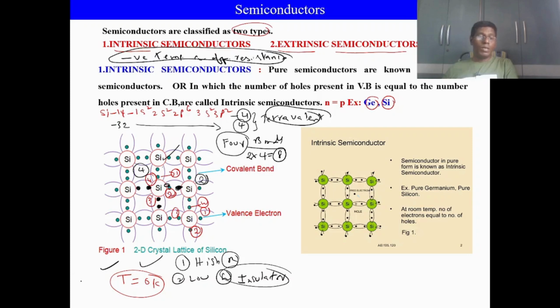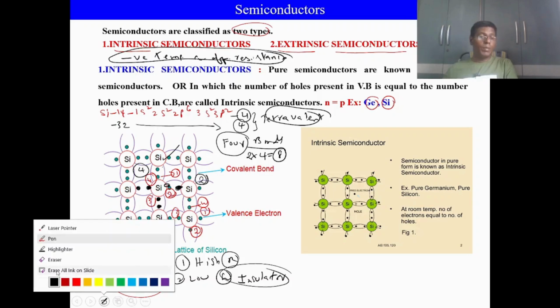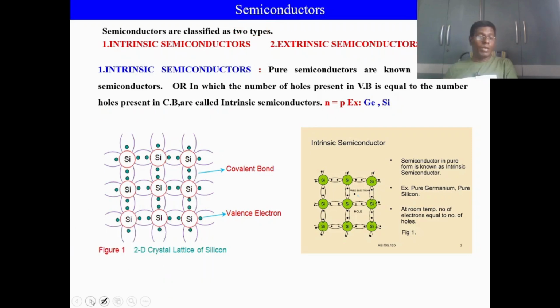According to this property, if you apply temperature to this semiconductor above absolute temperature, that means I am increasing the temperature of the semiconductor. Now what is the temperature?